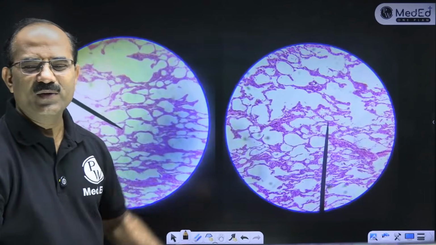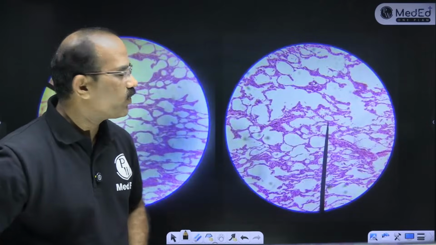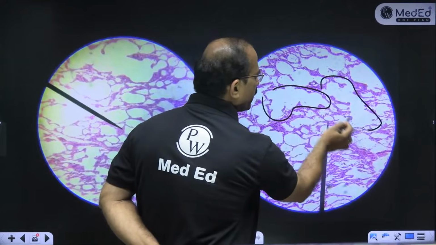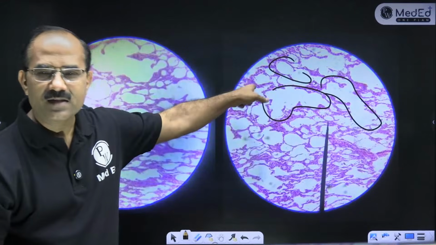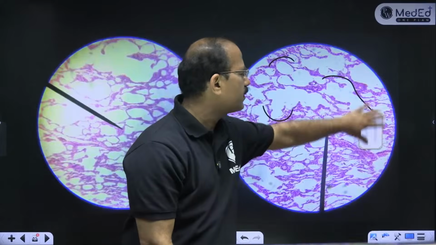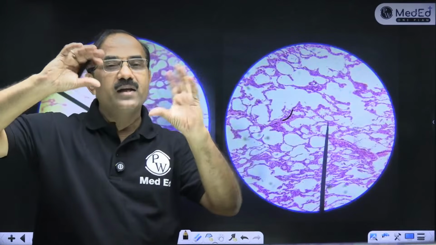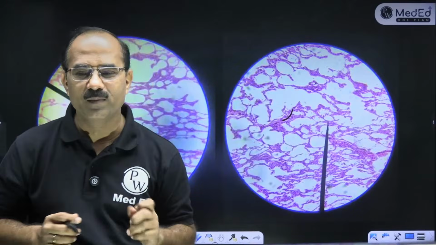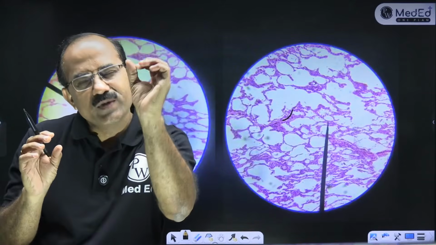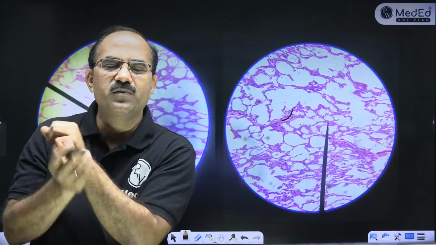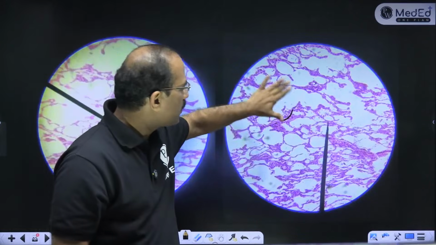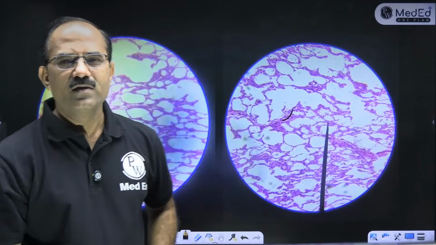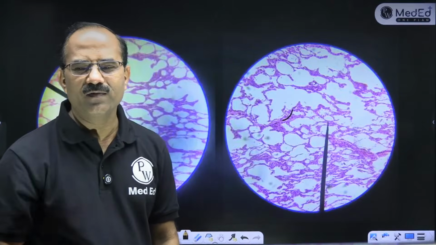Oh, this is the slide that you all were waiting for. Look at these big air spaces. Do you see? This is the lung. Now you were getting confused between the mucus acinus and this. Is it clear now? Mucus acini are small, very small, and look empty. Now these are big air spaces. This is the lung, alveolus. Fine. So simple squamous epithelium and so on should come to mind.